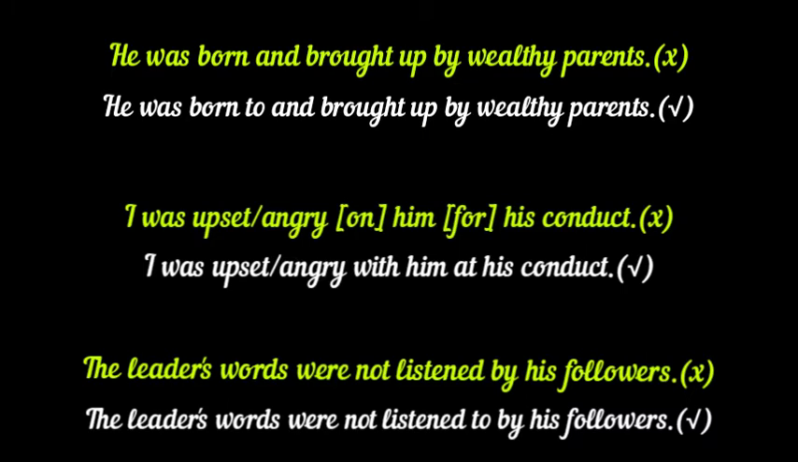The next common prepositional error discussed here is grammatically very significant. The sentence "He was born and brought up by wealthy parents" is apparently correct, isn't it? But if you examine this sentence closely, you will realize that although the preposition by is correct after the word brought up, the word born should be followed by a separate preposition to, which is missing here. So we understand that if two words require two separate prepositions in a sentence, both of them should be clearly mentioned. So the correction is "He was born to and brought up by wealthy parents."